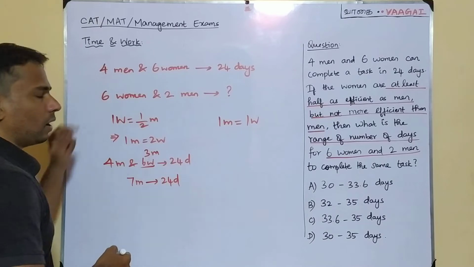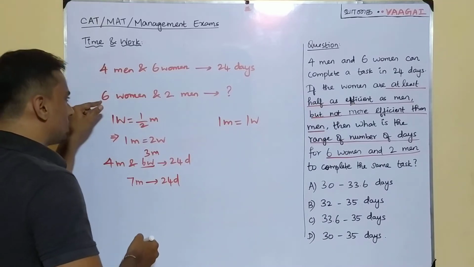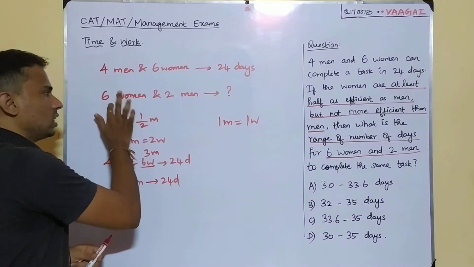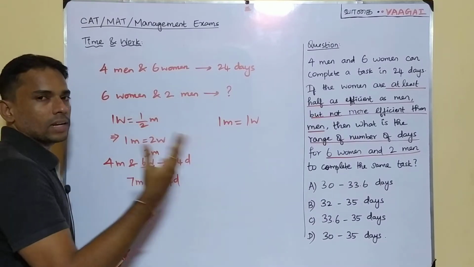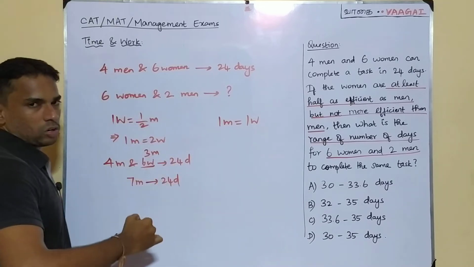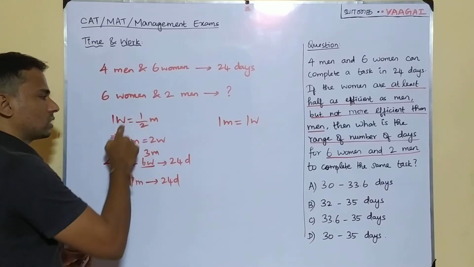And come to the question part. What is it we are asked to find here? Then 6 women and 2 men. This is what we have here, right? So 6 women and 2 men can complete the work in how many days? This is going to be the question. Let's do the same task here also. We'll just try to do the same operation here.